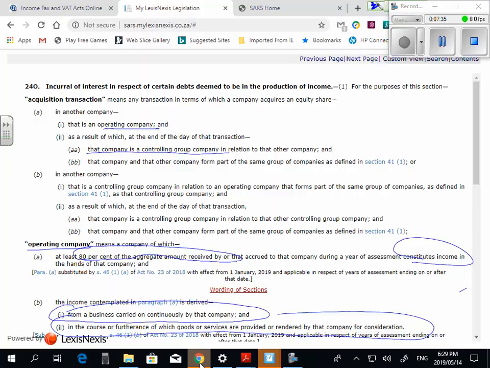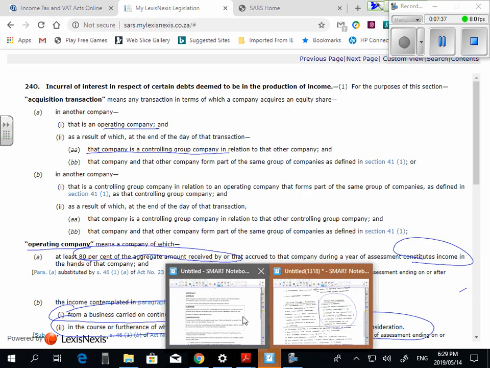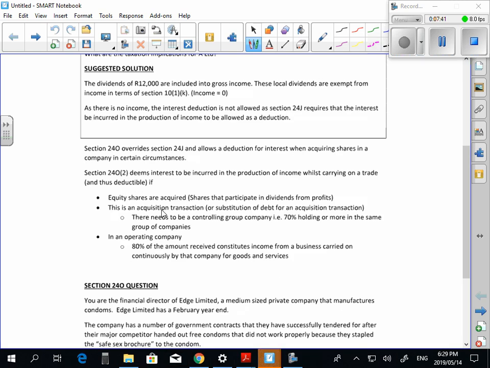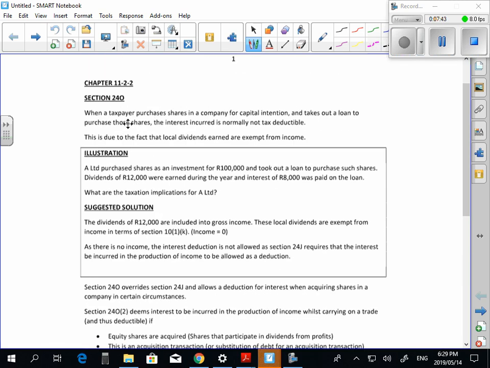So if I go back into the notes and I have a look at the notes, look what's going to happen, guys. It says, when a taxpayer purchases shares in the company for capital intention and takes out a loan to purchase those shares, the interest incurred is normally not tax deductible. Guys, comfortable with that principle? This is due to the fact that local dividends earned are exempt from income.